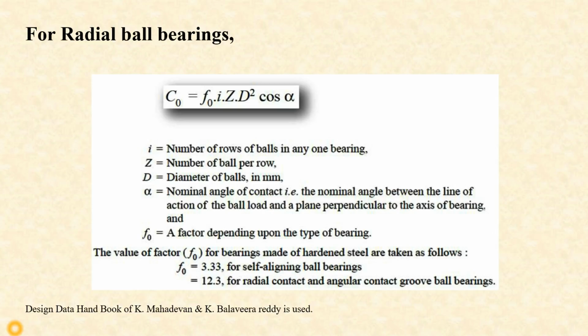So if we need the value of static load carrying capacity, that is C naught, as far as the design of ball bearing or roller bearing is concerned, then we have to take the value from the table 16.9a and b from the design data handbook.